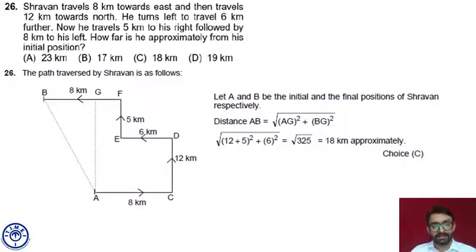So this is basically using all the things which we have done up till now: direction, movement, Pythagoras theorem. Whenever we apply the Pythagoras theorem, we have to find a right angle triangle and calculate the length of each side. Obviously, if I get two sides, we can calculate the third side. I hope this is okay to everybody. Fine. Let's move to the next question. Question number 26.